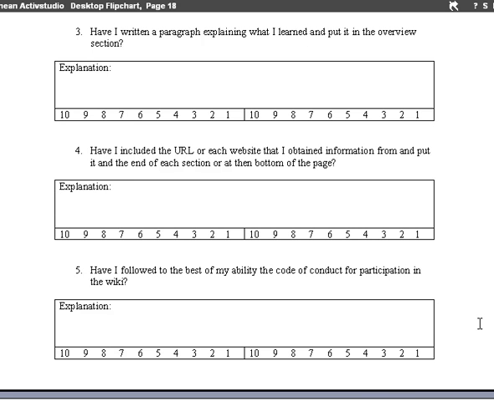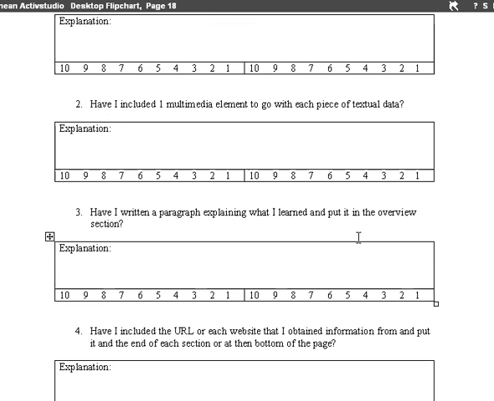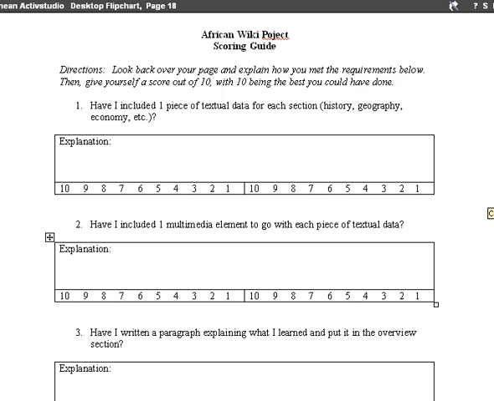Add an extra credit option, and let's make that also out of 10 points. So explain what you put in the other section. Also explain if you decided to do any other countries and add more to countries that maybe were not done by other people. So that explains a little bit about how you're going to be scored.